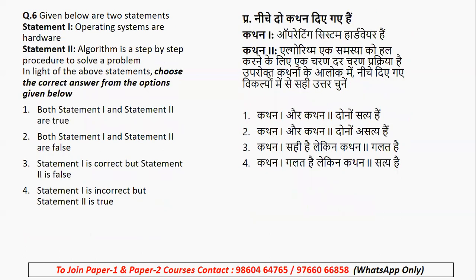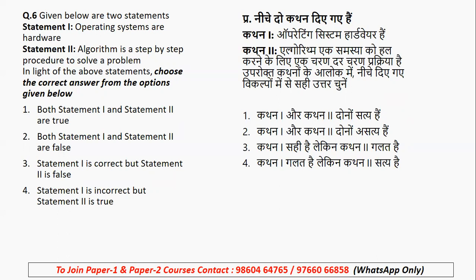Okay, now coming to question number 6. Question number 6 is again a statement question, statement 1 and statement 2. Statement 1 says that operating systems are hardware, whereas statement 2 says that an algorithm is a step-by-step procedure to solve a problem. So just read it once again, decide the answer and come to the answer.